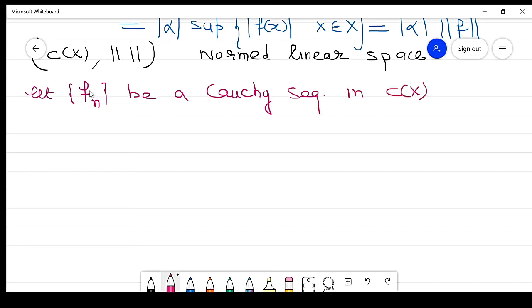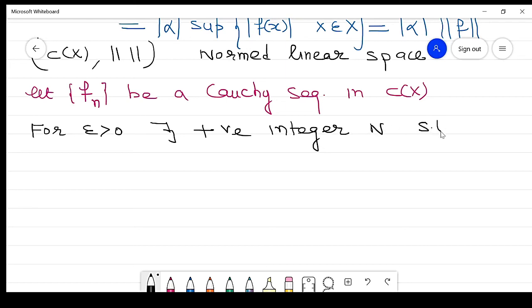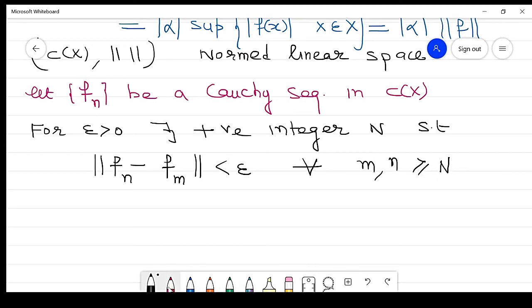So what is f_n? It is a bounded continuous function. It is a Cauchy sequence. By the definition of a Cauchy sequence, for epsilon greater than 0, there exists a positive integer capital N such that the norm of f_n minus f_m is less than epsilon for every m, n greater than or equal to N. Clear?